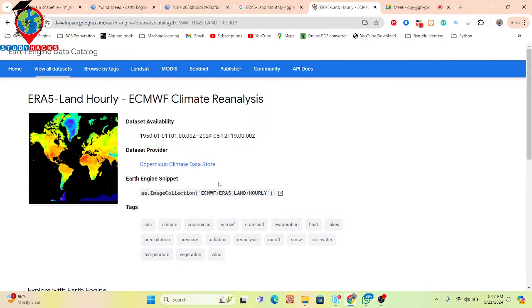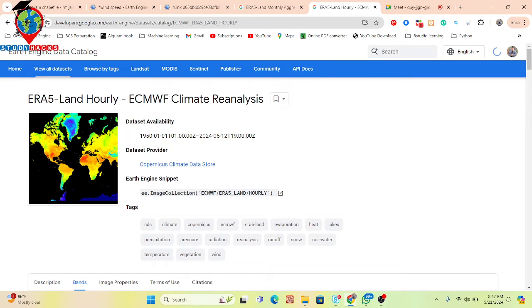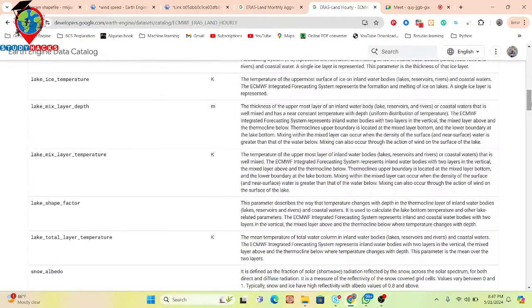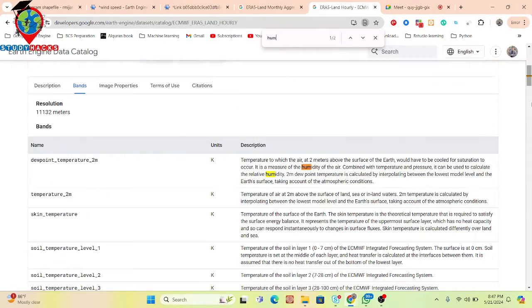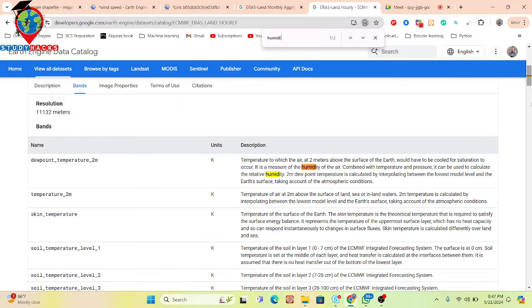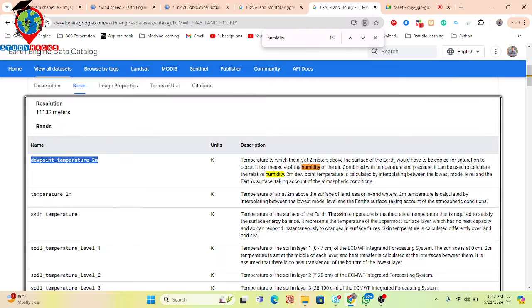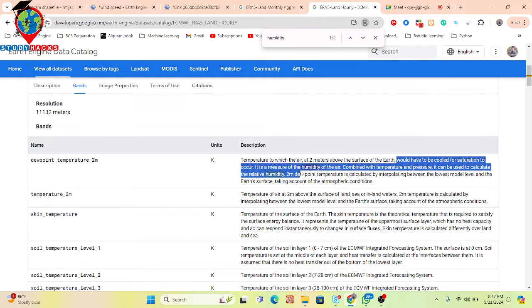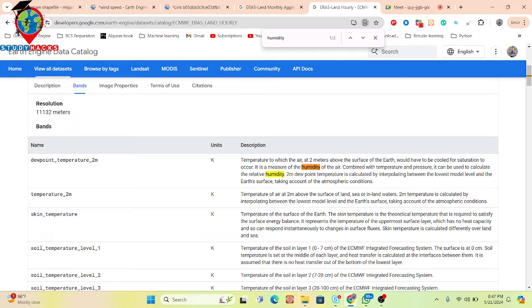Land hourly. So this is another dataset. Land reanalysis dataset. It also provides that humidity band also. So here you can see about that. I simply search with Control F and find humidity. So dew point temperature 2 meter above. Temperature of the 2 meter above the surface would be able to cool, and it can be related to humidity. Used combined with the temperature and pressure, it can be used to calculate the relative humidity.